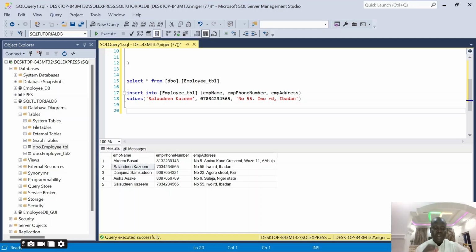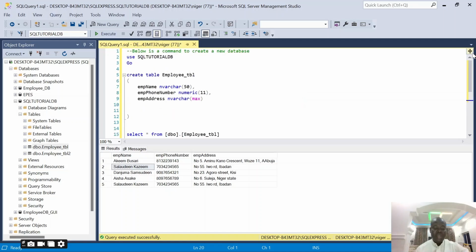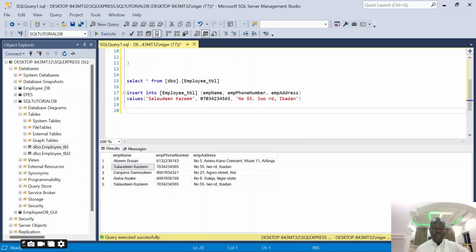We're just running through the basics so that we can have a basic knowledge of SQL before we jump into the complex ones. So far, we have seen how you can create a database using a query, and we've also demonstrated how you can create a database using the GUI. I've also demonstrated how you can create a table using the query, and how you can create a table using the GUI.